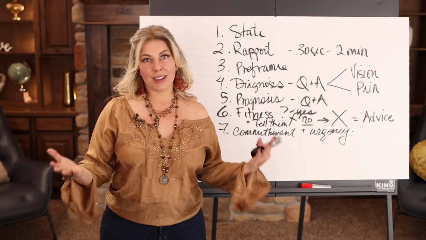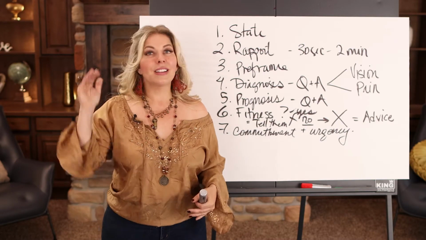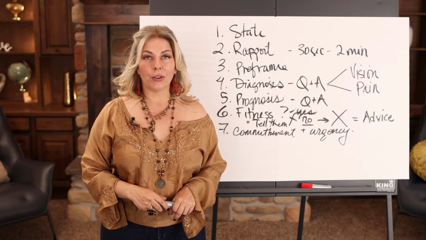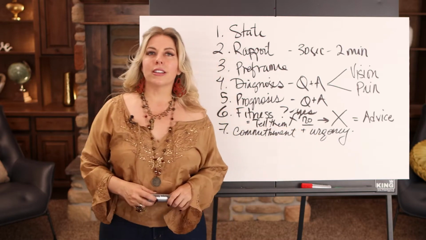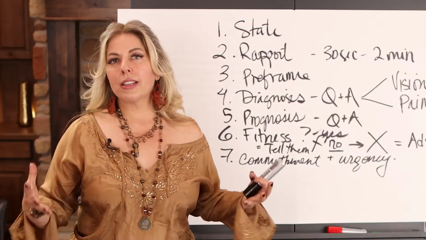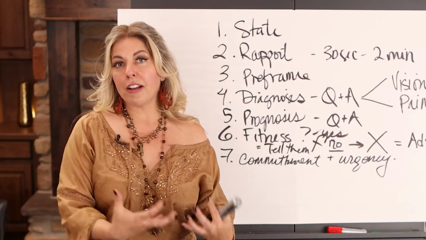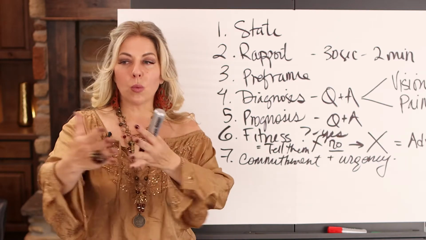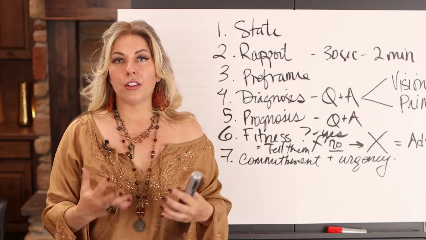So I ask people on a scale of 1 to 10, how committed are you? And unless they tell me 10, I don't go any further. Now, I also ask, how urgent is this? What's your time frame look like? And the reason I want to do that is because, since I'm an event-driven model, this helps me determine what's the right event for them based on their timeline.